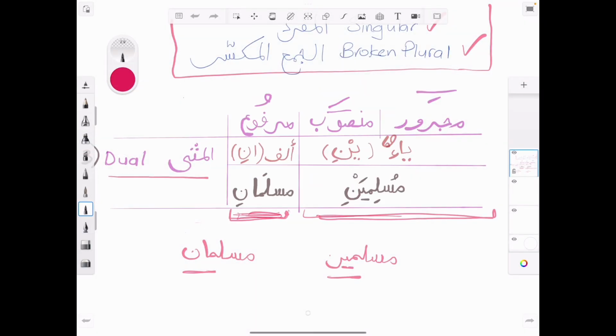Okay, so when it's a dual, it's going to be in a state of marfu, mansoob, majroor. The sign that a word is marfu is that it will have the alif sound, so muslimani, right? And the sign that it's majroor or mansoob, and I haven't gone through which one it will be from these two, we'll cover that later, is the sound at the end, muslimaini.